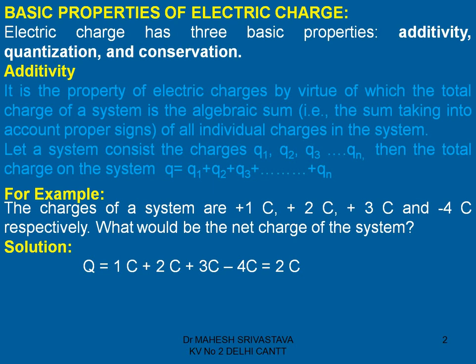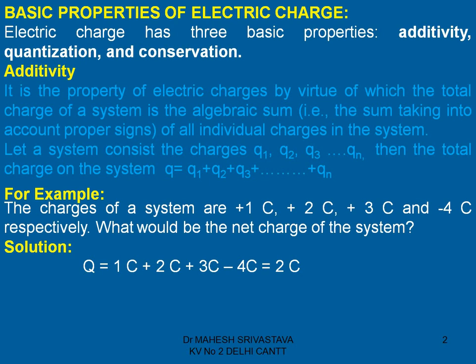Now we say that let a system consist of the charges q1, q2, q3 ... qn. Then the total charge on the system is the algebraic sum of individual charges, that is q is equal to q1 plus q2 plus q3 plus ... qn. Now you understand this by taking one example.